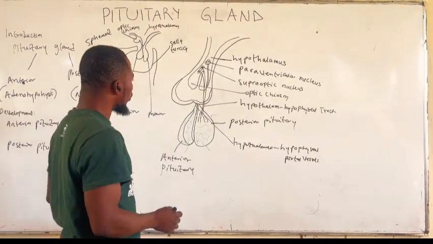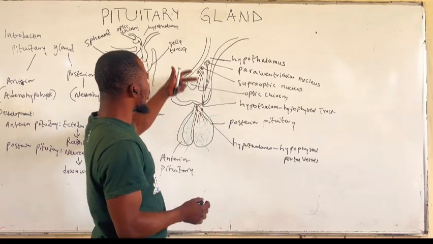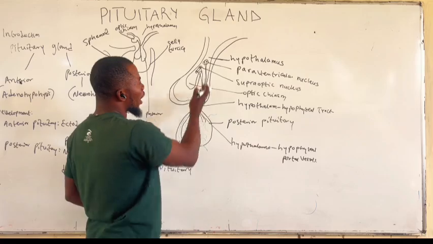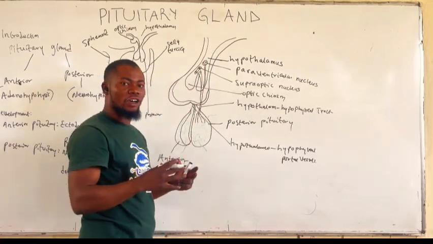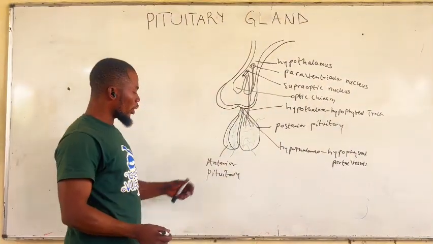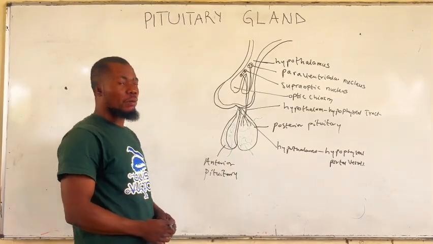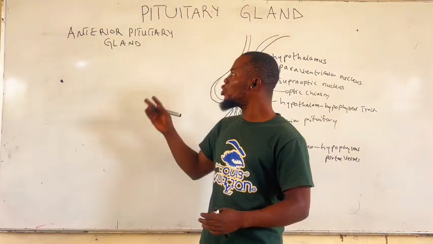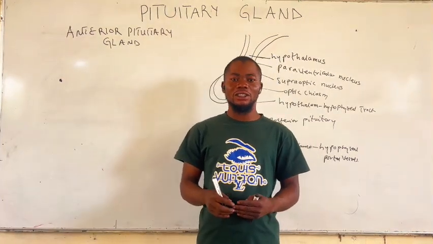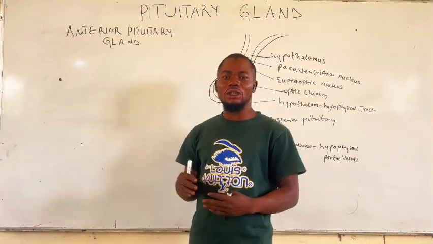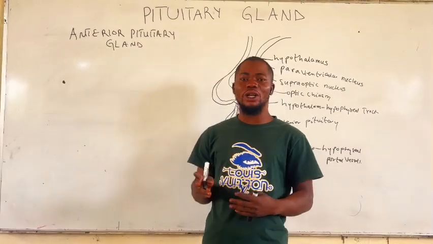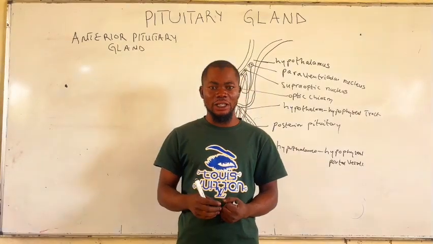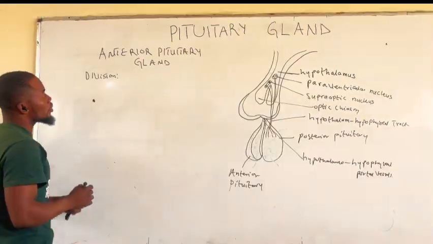Portal vessels. So here, this diagram shows us the relationship between the anterior pituitary gland, the posterior pituitary gland, and the hypothalamus together with their connections. Now, we'll go into the anterior pituitary gland proper. Anterior pituitary gland, as we have said before, is also called adenohypophysis, and it is also called the master gland because the hormones secreted in the anterior pituitary gland regulate or play a role in most of the other glands in our body as well.